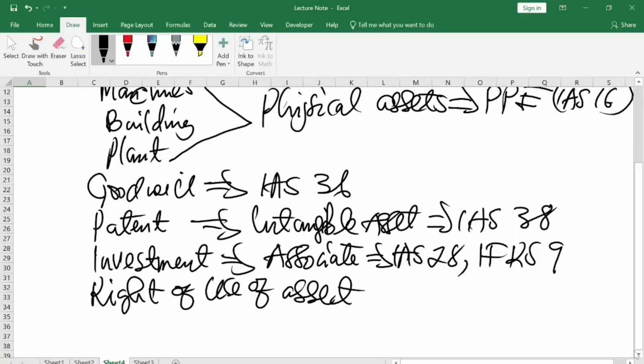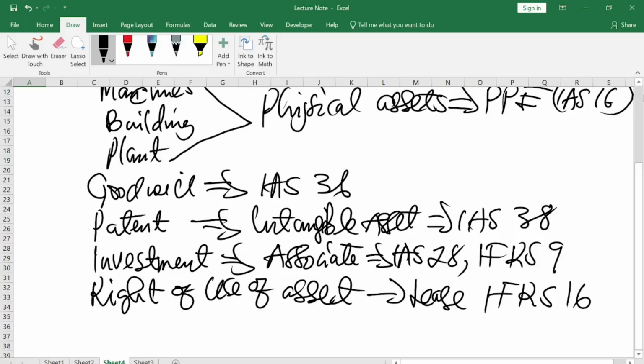And right of use of assets talks about an asset the company has rented under leases, or lease of an asset. So this is under IFRS 16.